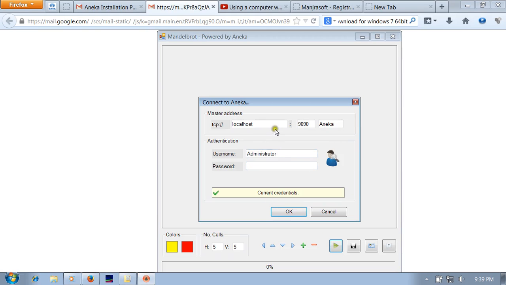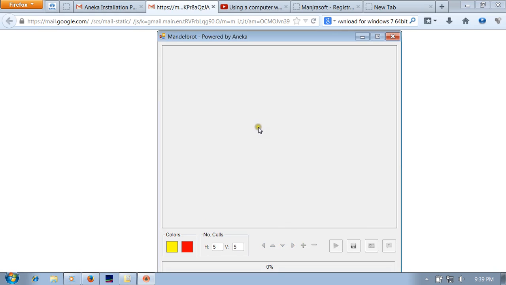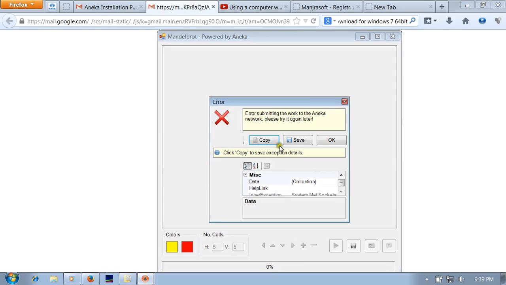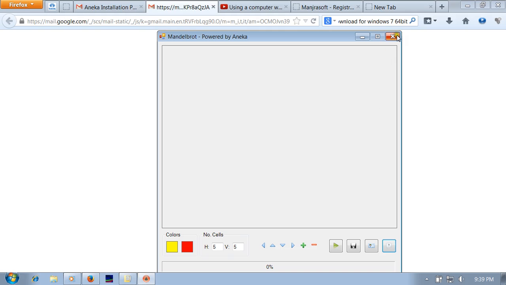Then it will ask for localhost and takes the default port number 9090. The administration password is not required. Current credentials. It shows some error, because we need to modify some files for Aneka to run perfectly. It is not responding, so it is not successfully running. Close the program.